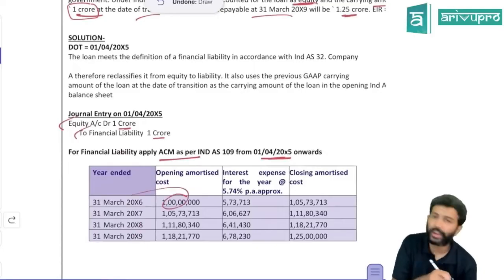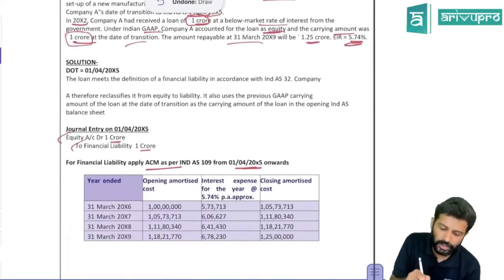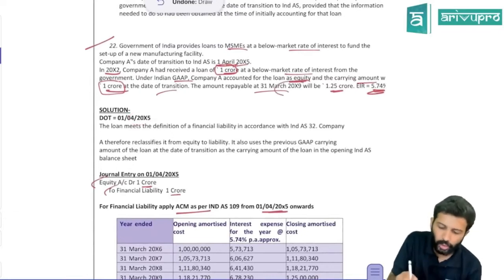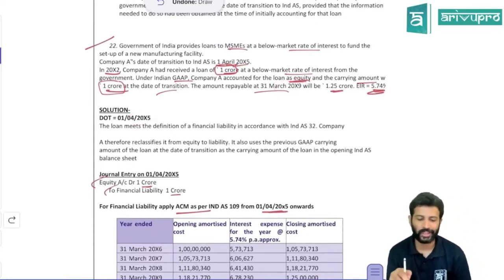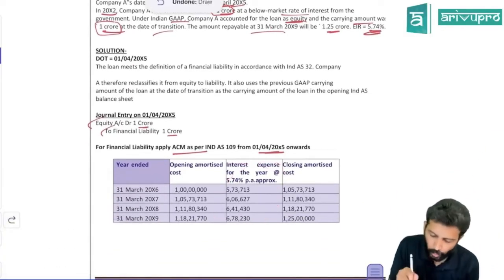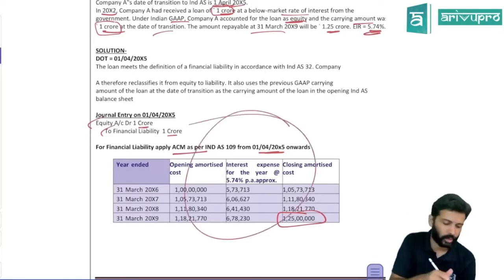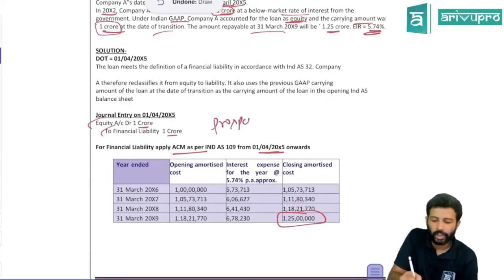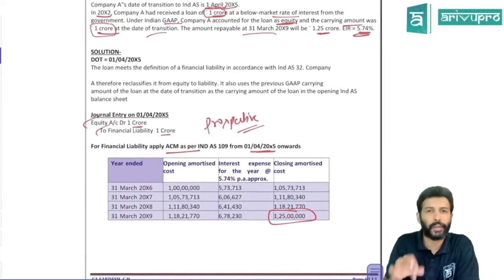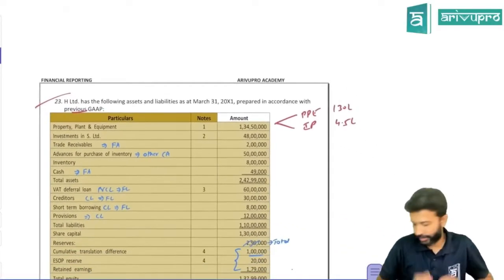So the opening balance of the loan, you'll take it as 1 crore and you'll start booking finance charges and interest charges at the effective interest rate of 5.74%. For how many years? You're on 1st April 20X5. The loan will get repaid on 31st March 20X9. So 6, 7, 8, 9. For 4 more years, you need to put up the amortized cost table. When you put it up, the balance will become 1.25 crores. That you will repay at the end of the 4th year and the loan balance will become 0. Meaning you have done this on a prospective basis, not retrospectively. And the standard also says the same thing. Do it on a prospective basis. Okay, that's what we have done. Okay, yes, sir. Next question 23.